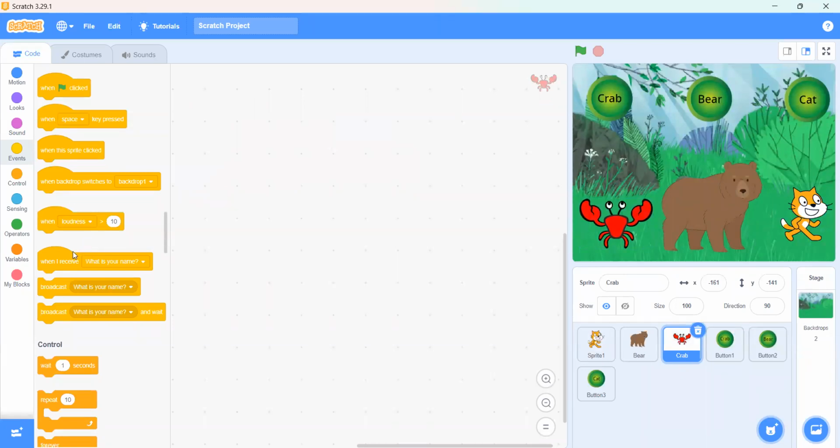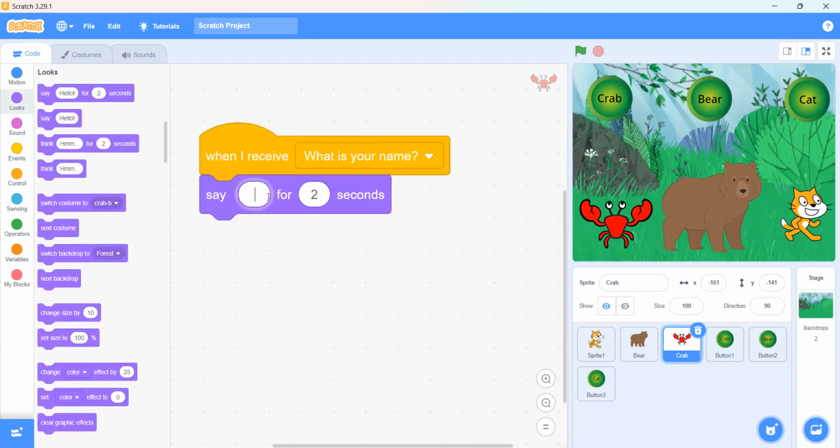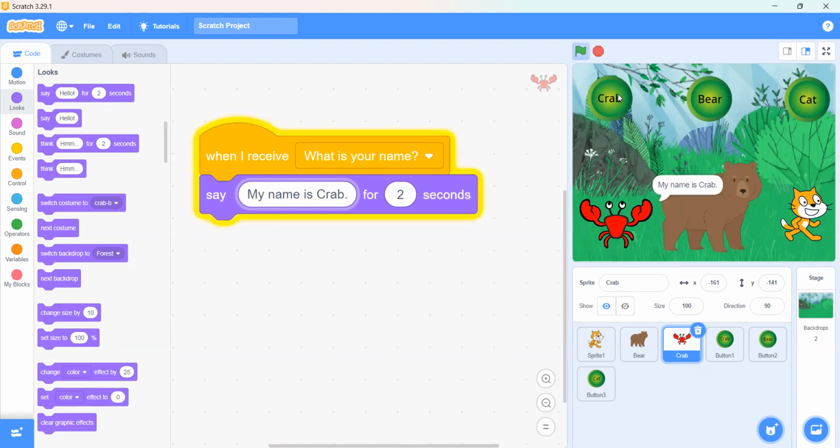We can say when I receive what is your name, and we will go to the looks and write. So what should its name be? Crab. Okay, my name is Crab. So when we click on this crab button, our crab will say my name is Crab.